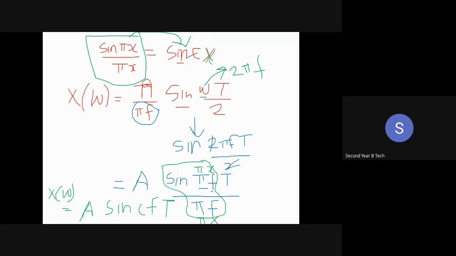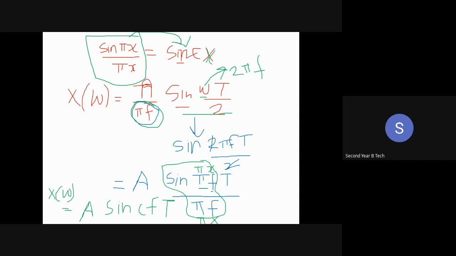So instead of omega, I have put 2 pi f. When I put 2 pi f, the 2 and 2 get cancelled, and I'm only left with sine pi f T, capital T. And what I've done is, the pi f which was in the denominator, I have taken it as a whole. ये वाला whole के नीचे ये pi f लेकर आया. Okay, so now sine pi f capital T upon pi f.